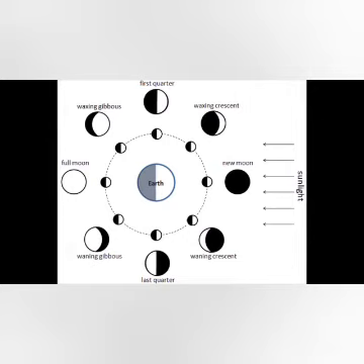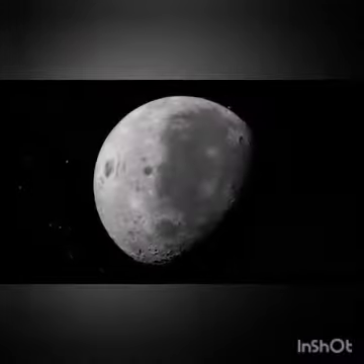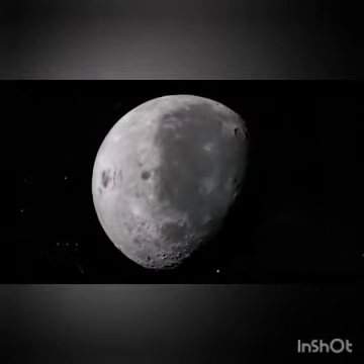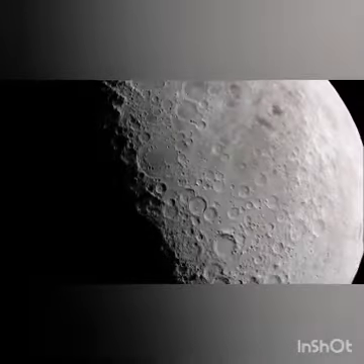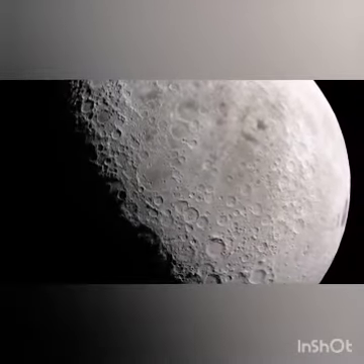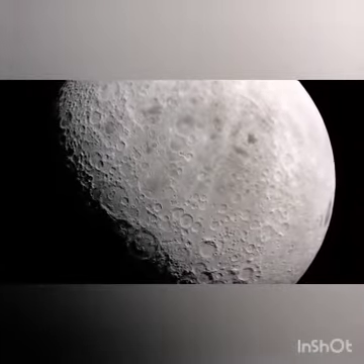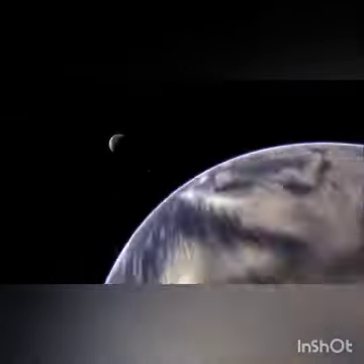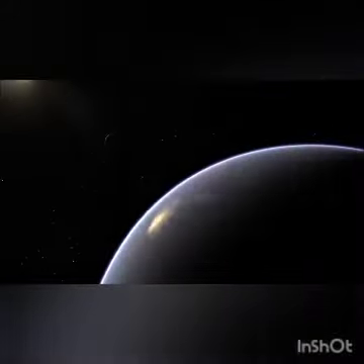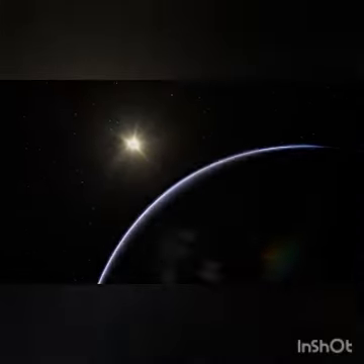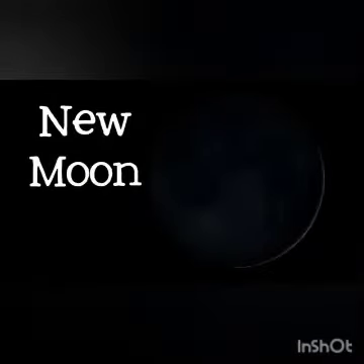The phases of the moon, or the change in shape of the moon, is due to the revolution of the moon and also the earth. The moon does not produce its own light. We see the moon because the sunlight falling on it gets reflected towards us. We therefore see only that part of the moon from which the light of the sun is reflected towards us. Remember that the moon revolves around the earth. The earth along with the moon revolves around the sun. So these revolutions of moon and earth are responsible for the phases of the moon.